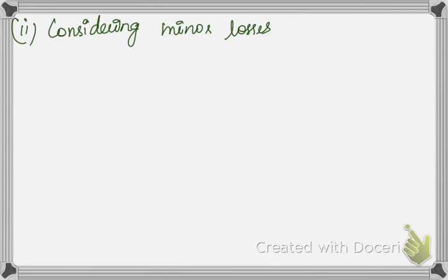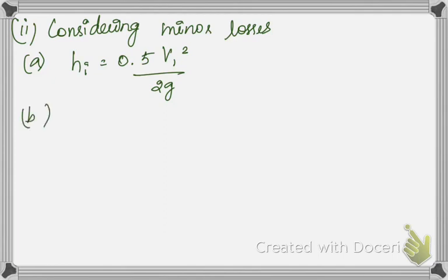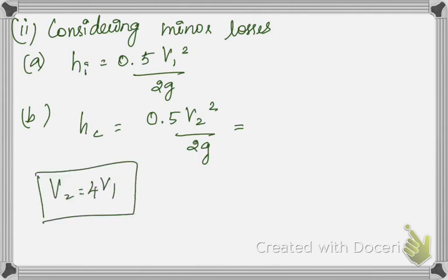So first head loss we'll take up, that is at the inlet, that is HI, which is nothing but 0.5 V1 squared by 2G. Next is due to contraction, that is between the first pipe and second pipe there is contraction. So HC is equal to 0.5 V2 squared by 2G. But already we have established a relationship between V2 and V1, that is V2 is equal to 4V1. So this is the relationship we have established.